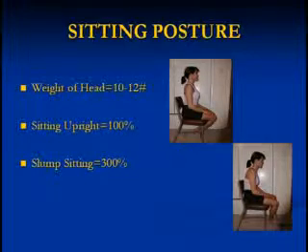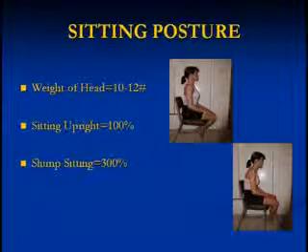However, when you sit slumped, as in the bottom picture, with your head forward, your shoulders rounded, obviously you haven't changed the weight of your head. It still weighs 10 to 12 pounds. But by changing the relationship of your head to your neck, you've asked the muscles to hold up an object that they consider weighs 36 pounds. So it's no wonder by the end of your day you're so tight and sore here, because those muscles are working triple overtime all day long and they just can't handle it. And one of the best things that you can do to try and minimize that is address your posture. So we're going to spend some time on that right now.